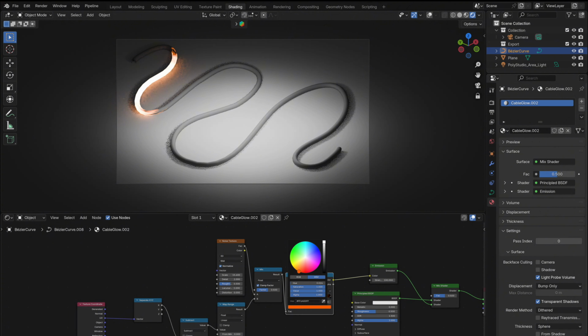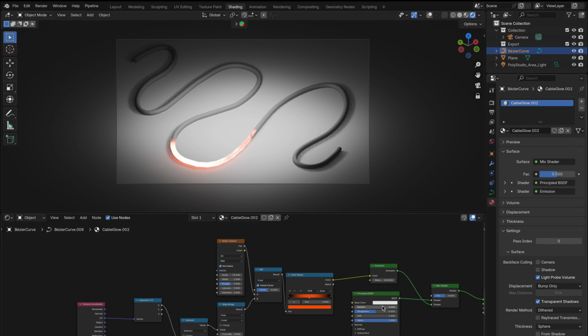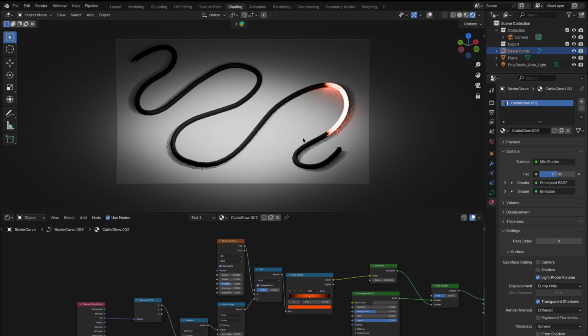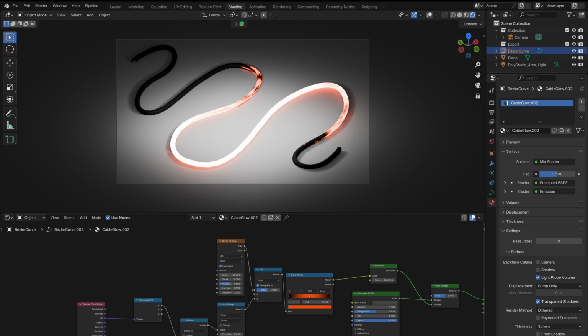Let's also give our glow some color. Go back into the color ramp and change the white to a warm orange, or any color that fits your scene. If you want to adjust the actual cable color itself, just head over to the principled BSDF node and change its base color. Or even better, swap in your own material to give it a more realistic cable look. And there you have it, your full animated glowing cable material is ready to go.